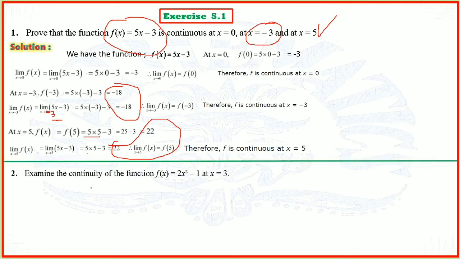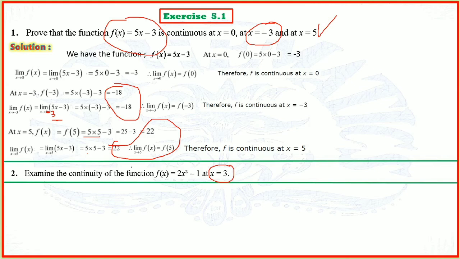Then we move towards the next question, the second one. Examine the continuity of the function f of x is equal to 2x square minus 1 at x is equal to 3. 100% the same question, just like question number 1. So we'll proceed in the same way. First f of a, that is f of 3.